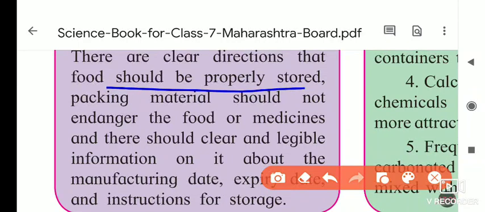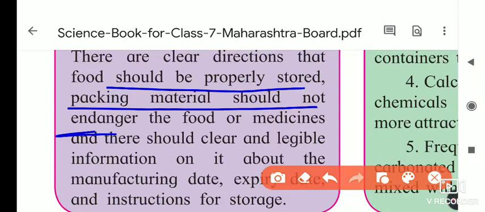Next, packing material should not endanger the food. As you know, people mainly use plastic for packing, but if the packing material is dangerous, it endangers the food or medicine. There should be clear and legible information about it. We have to write which kind of material they used for packing.